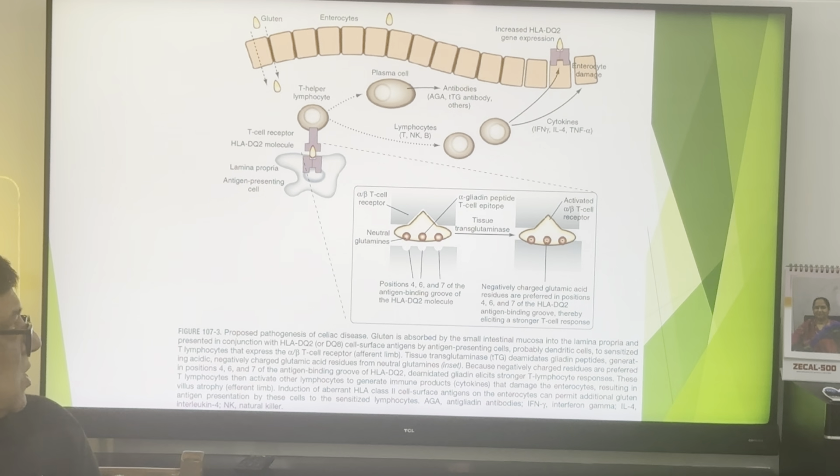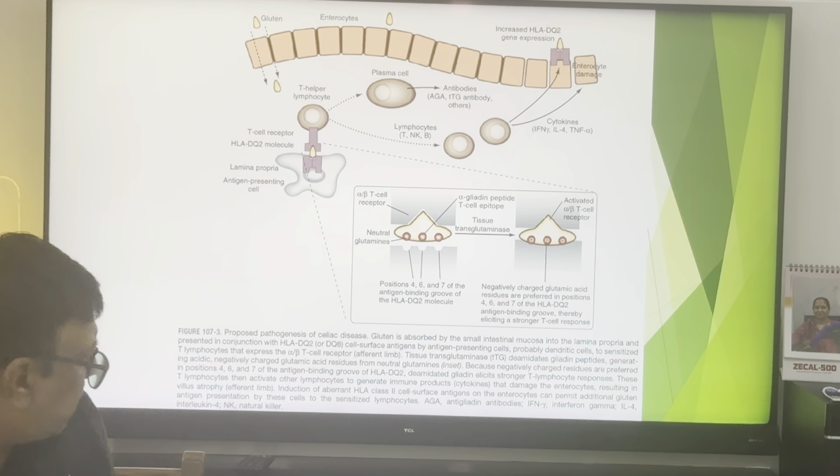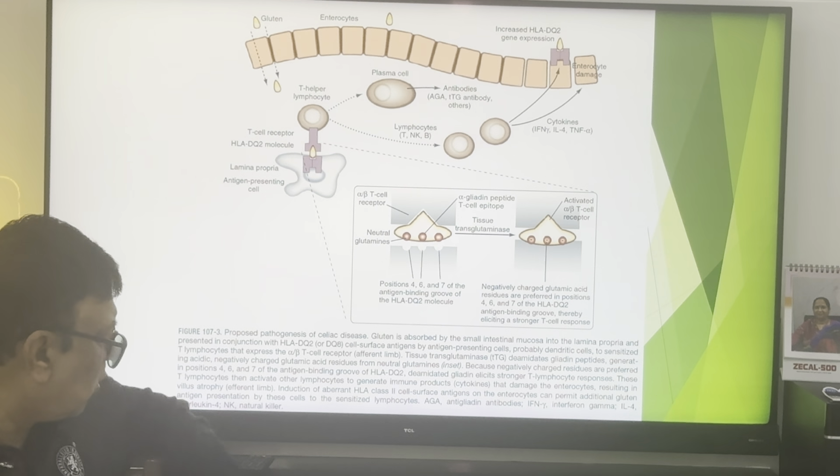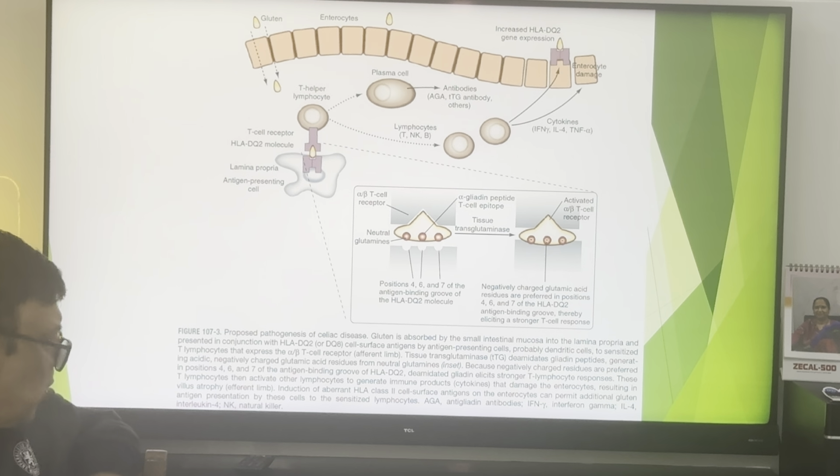Coming to the pathogenesis of celiac disease, as you see in this slide, there are enterocyte linings, enterocyte cells, and there is a gluten antigen. In the proposed pathogenesis of celiac disease, gluten is absorbed by the small intestine mucosa into the lamina propria and presented in conjunction with HLA-DQ cell surface antigen by antigen presenting cells, probably dendritic cells, to sensitize T lymphocytes that express the alpha or beta T cell receptor. The efferent limbs: tissue transglutaminase deamidates gliadin peptides,